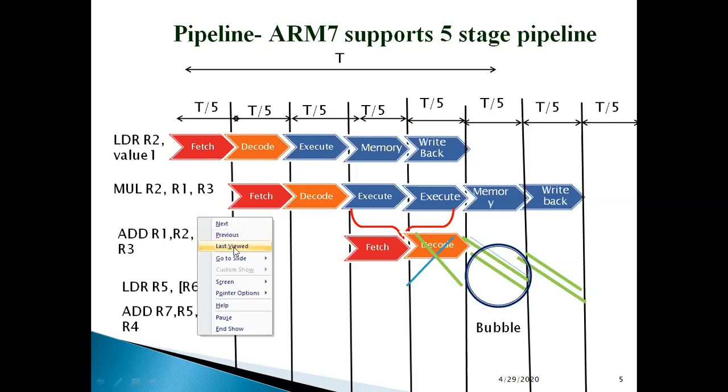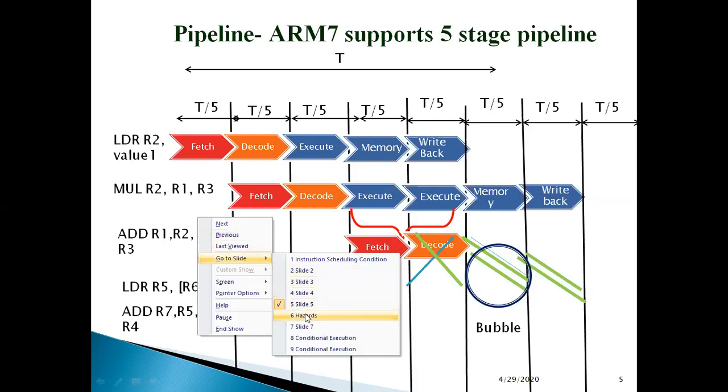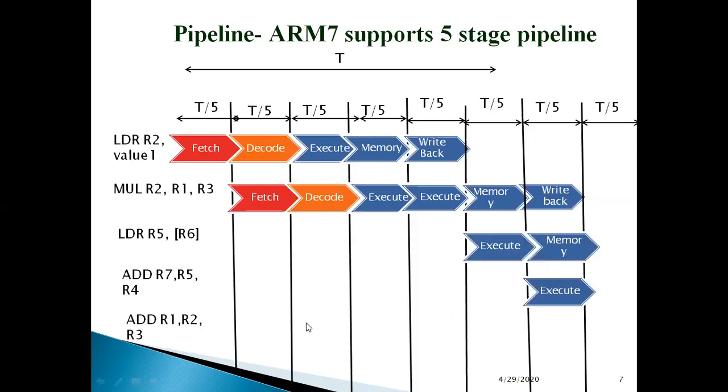Now what I'm going to do is change the order of my instructions here. You can see I have a load, I have a multiply. But instead of having the add here, I'm having the next load which was there and the next add which was there. So the instruction which was here has been moved to the last point. I've made it my fifth.